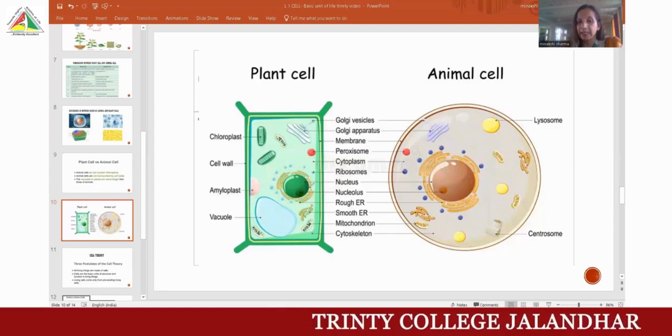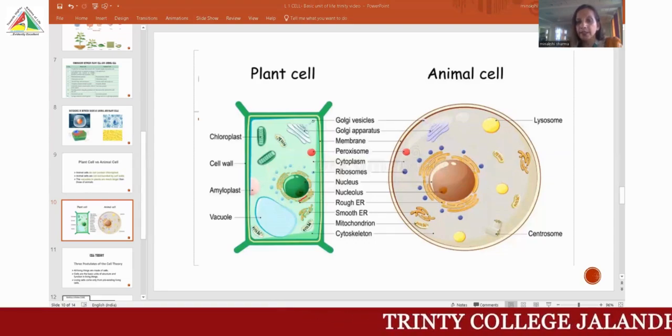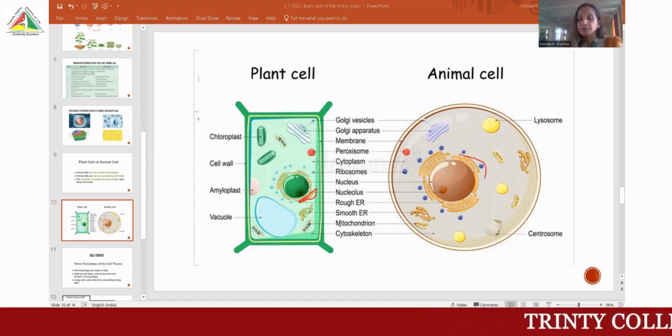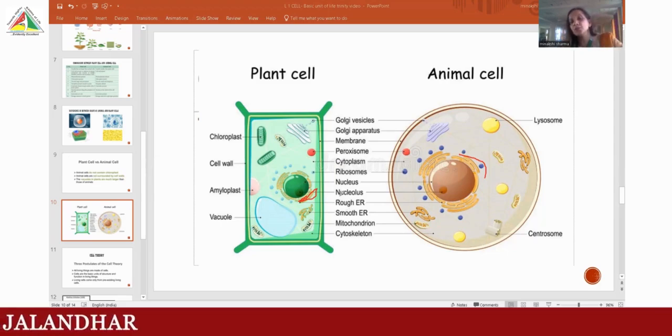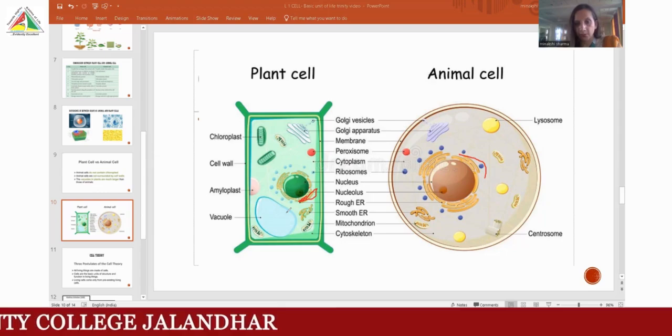Rough endoplasmic reticulum, you can see that around the nucleus there is a rough endoplasmic reticulum, which I am marking in red color. So there is a rough endoplasmic reticulum on which ribosomes are present. We have done it in the 9th standard. And there is a smooth endoplasmic reticulum, where ribosomes are absent.